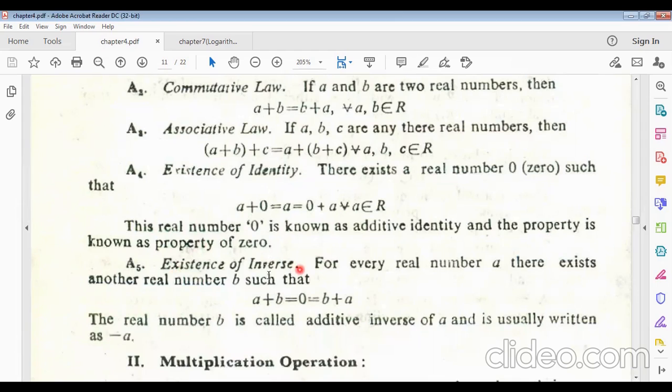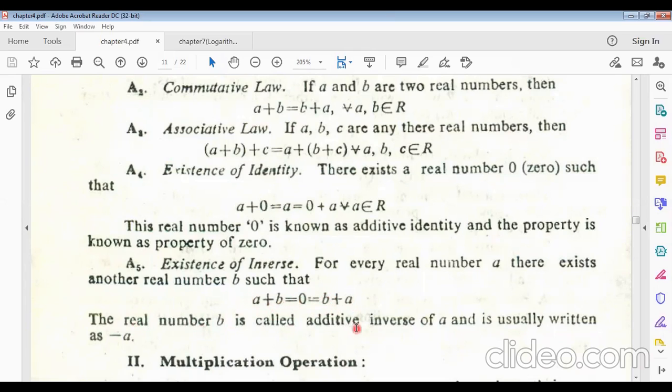Now existence of inverse. For any real number a, there exists another real number b such that a plus b equals 0, and b plus a equals 0.